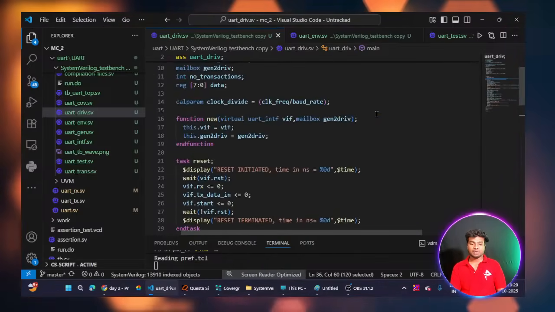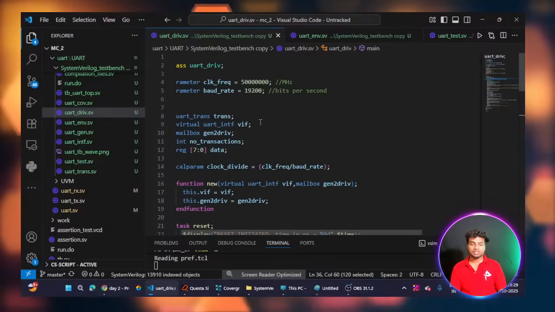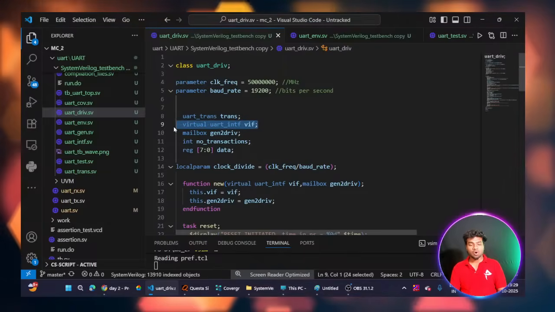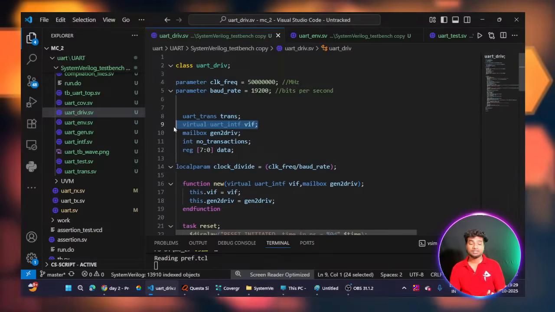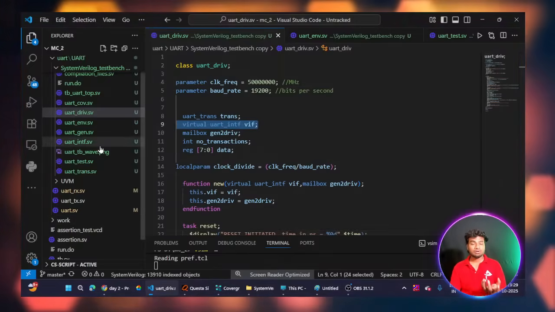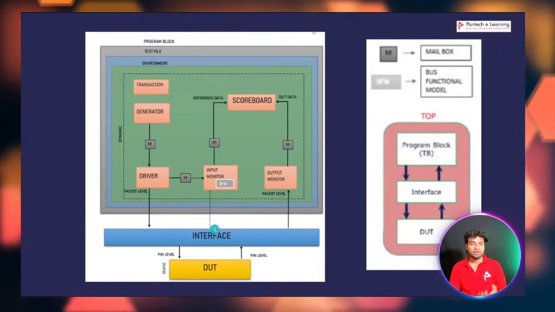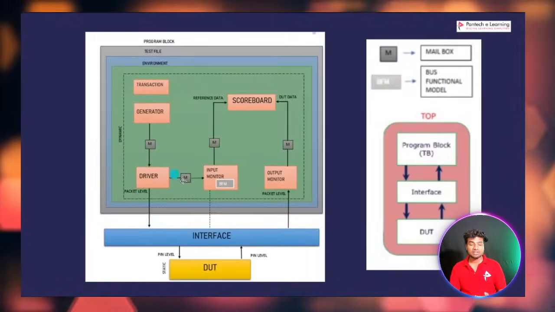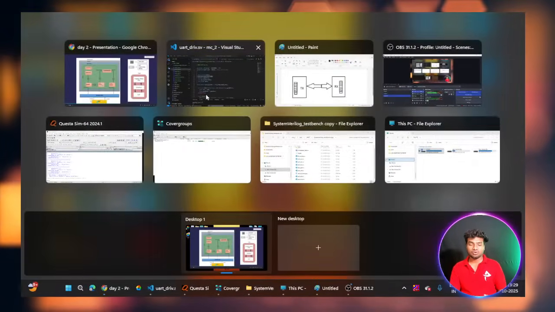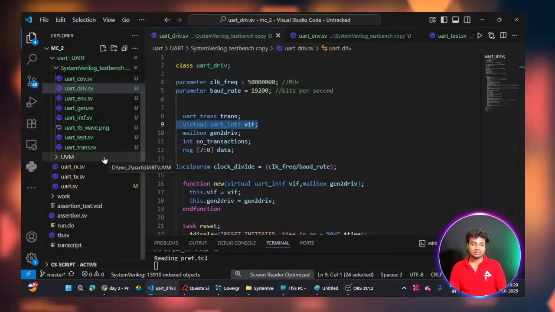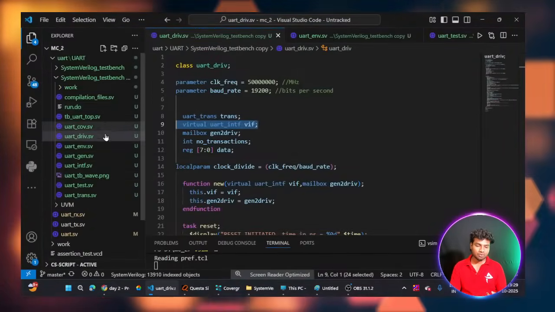And then I am creating one virtual interface. You can see here this is my virtual interface. How can you make a virtual interface? Firstly we have to learn about the interface. The interface's work is to make communication between the test bench block and the design block. Interface is kind of one module block. So I will show you the code of the interface.